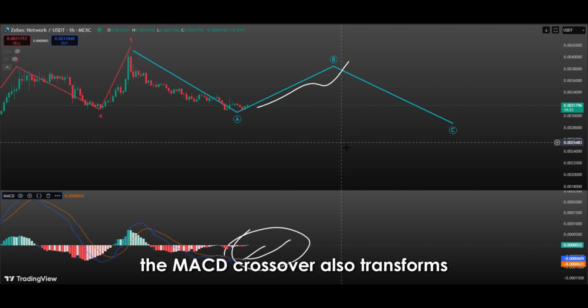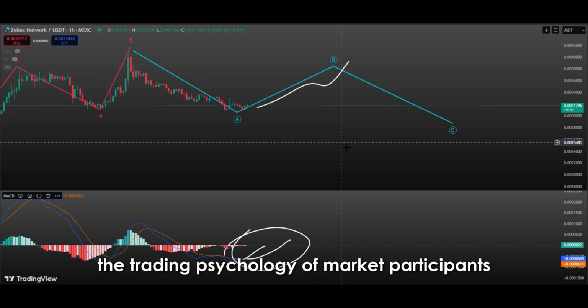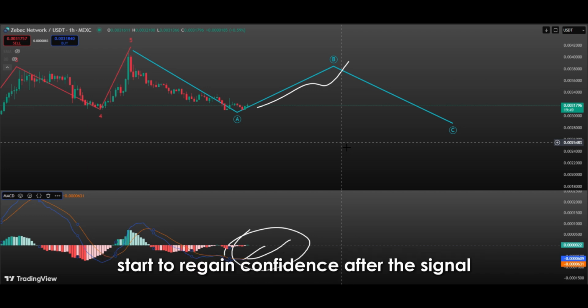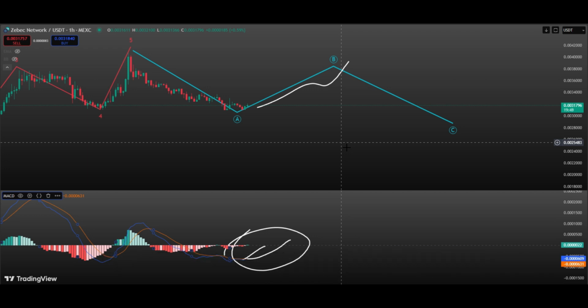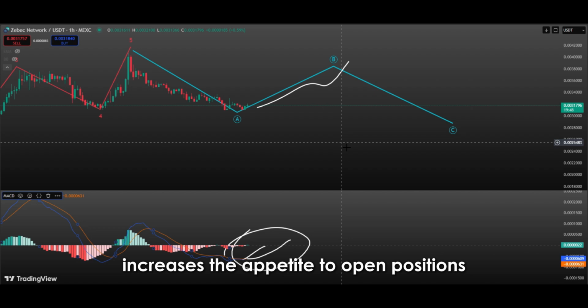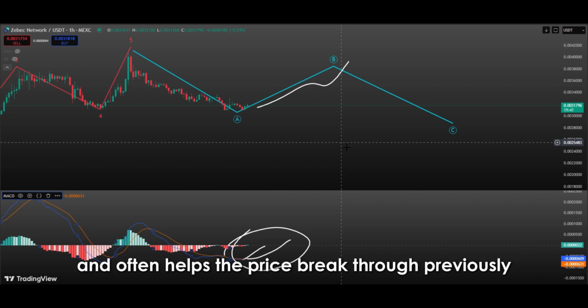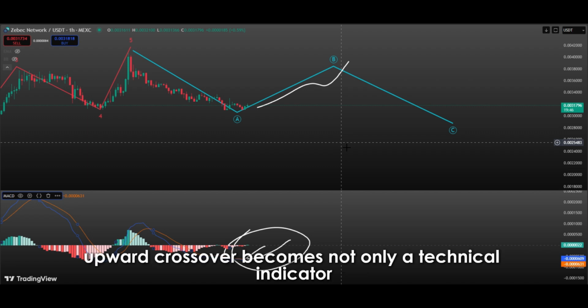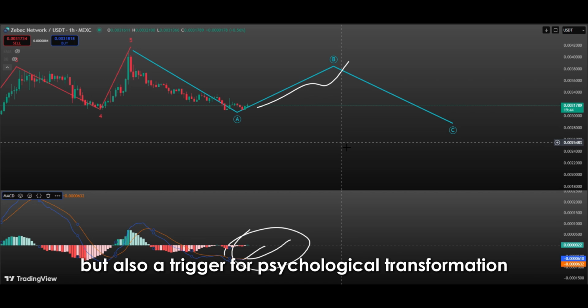The MACD crossover also transforms the trading psychology of market participants. Investors who have long witnessed downward market movement start to regain confidence after the signal. This confidence increases the appetite to open positions and often helps the price break through previously unbreachable resistance levels. In short, the MACD upward crossover becomes not only a technical indicator, but also a trigger for psychological transformation in the market.